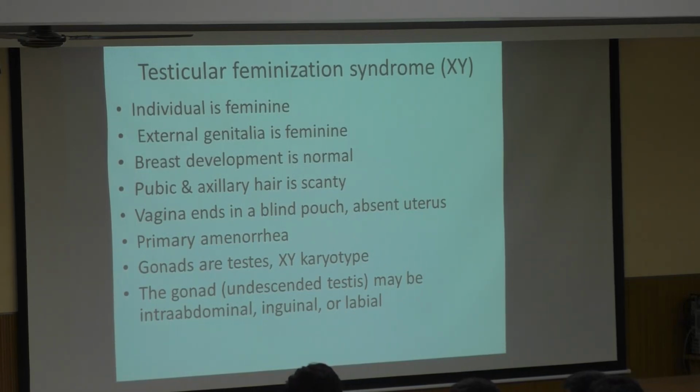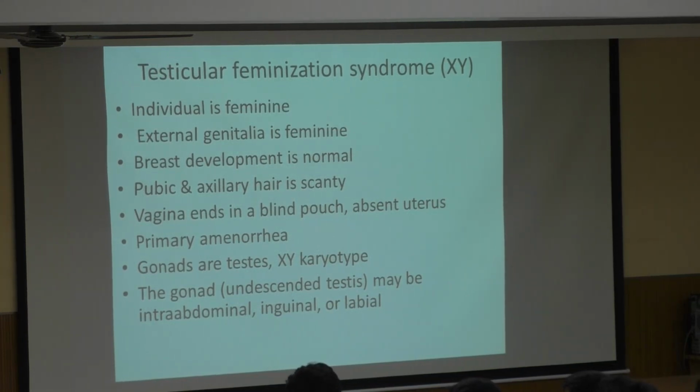So what has happened to the gonads now? They are not fully functional. Though the gonad is testis, though the genetic sex is properly XY, there is a developmental abnormality. So once the gonads are not fully formed, automatically testosterone may not be secreted well. So since the testosterone is not secreted, now what will be happening over there? The individual is feminine. Okay? The external genitalia is feminine.